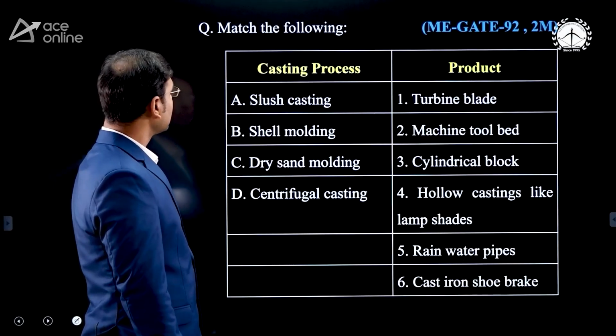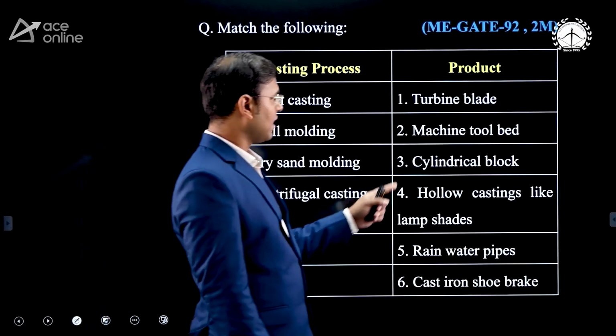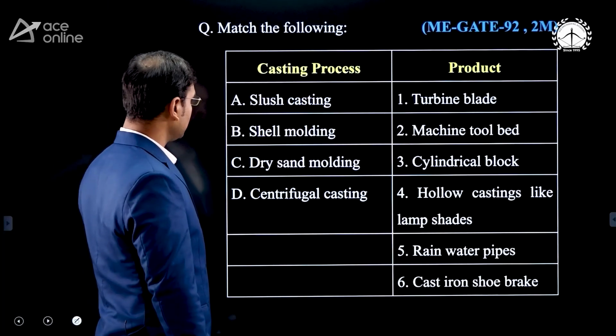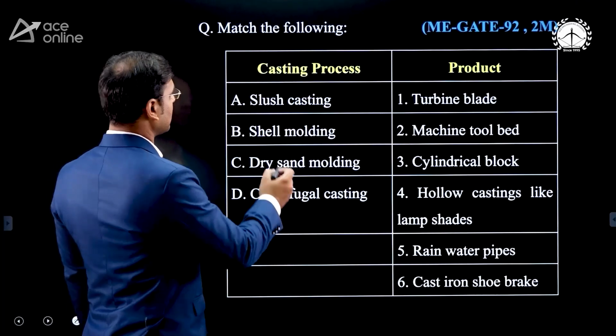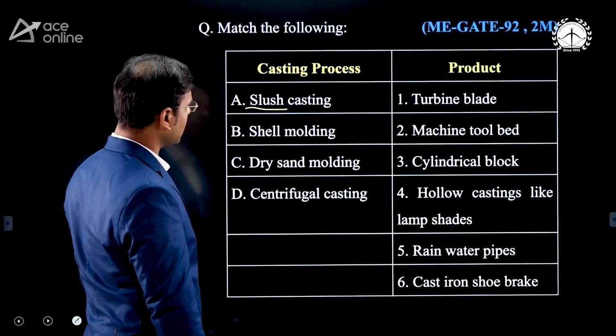Now see this question, match the following. All the casting processes are here, and we have to see which product we can manufacture. First is slush casting. What can we manufacture from slush casting here?